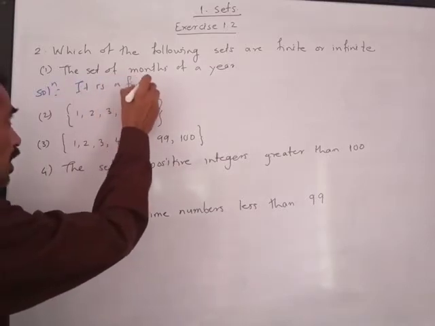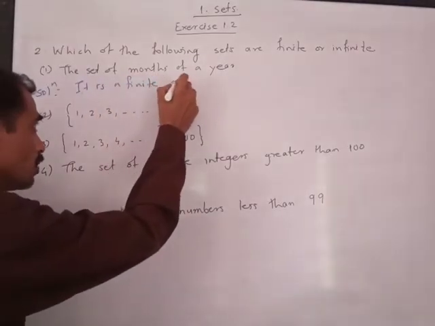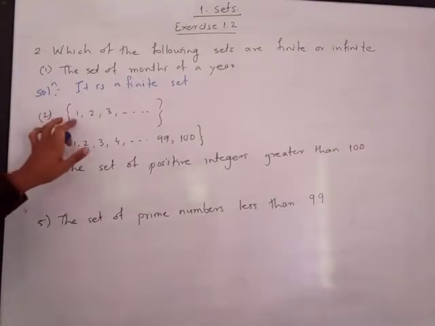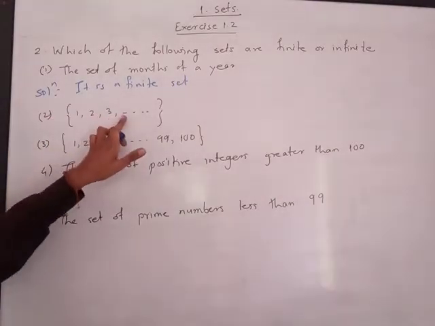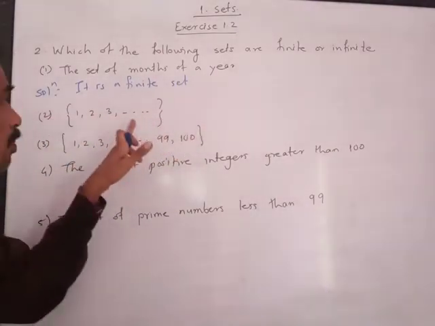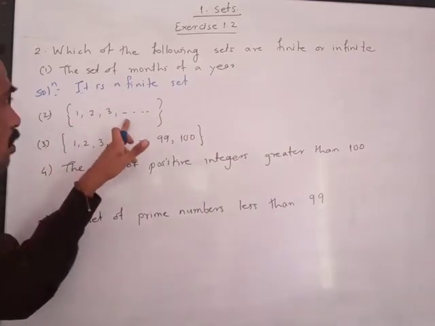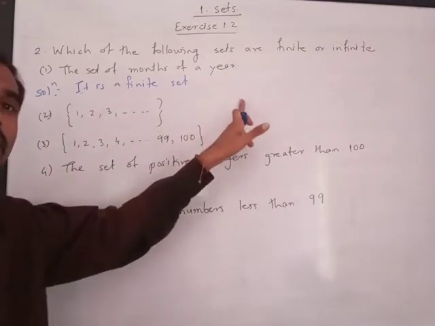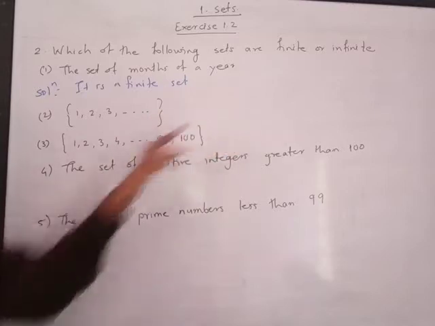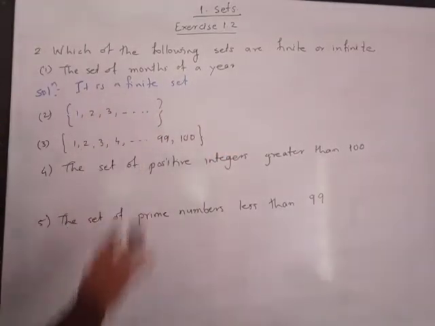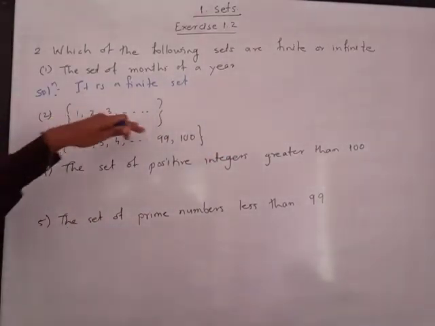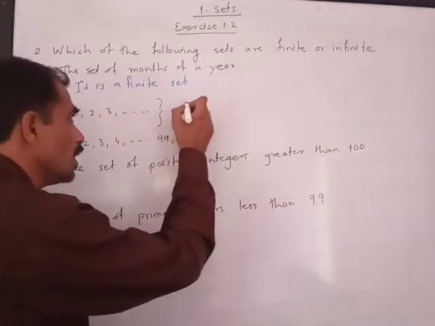We are asked to write whether it is a finite or infinite set. Now, next question is 1, 2, 3 and so on. Please note, this is a set of natural numbers. This "so on" will never end. Hence, we can't tell what is the last number, and we cannot tell how many numbers are there in the set. So, this is an infinite set.